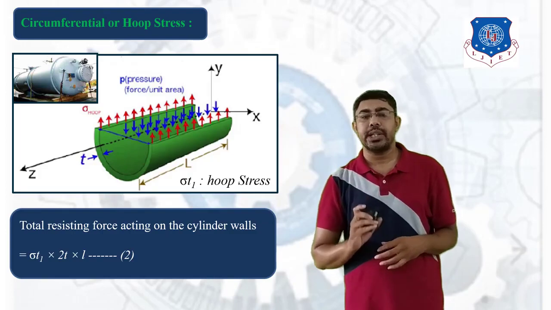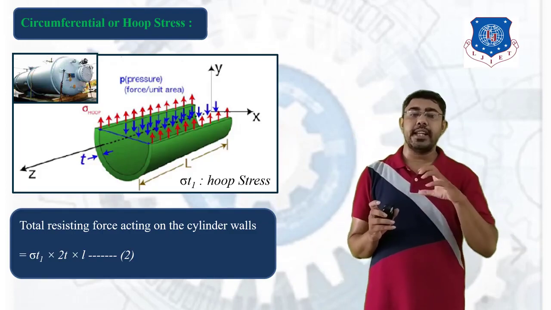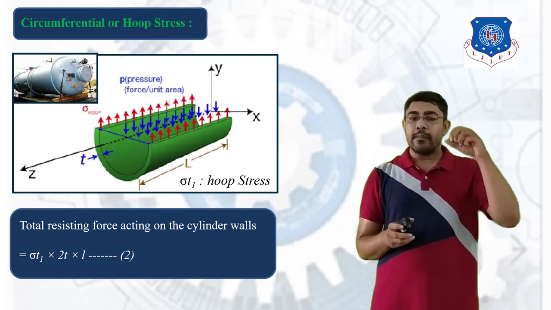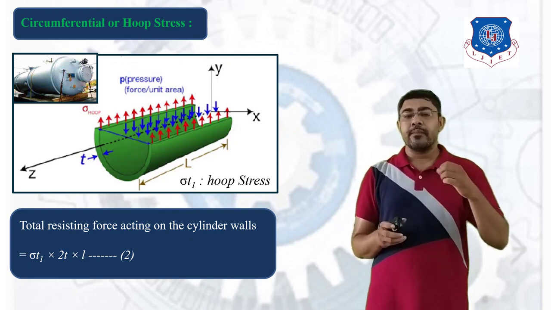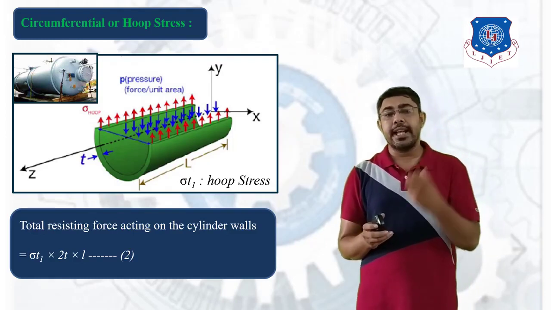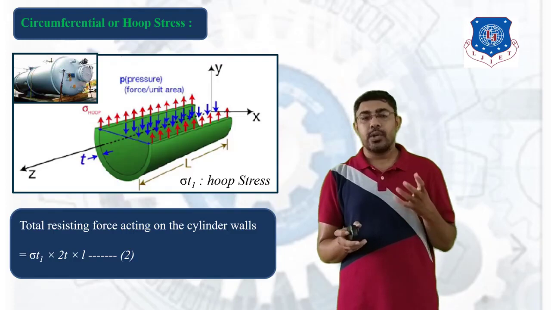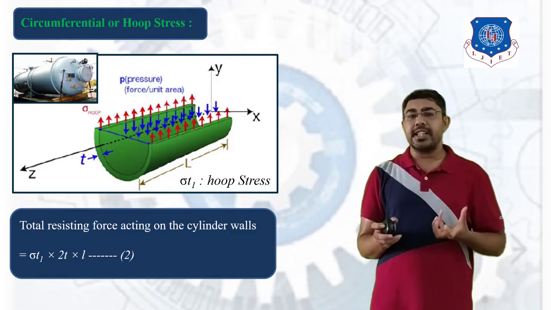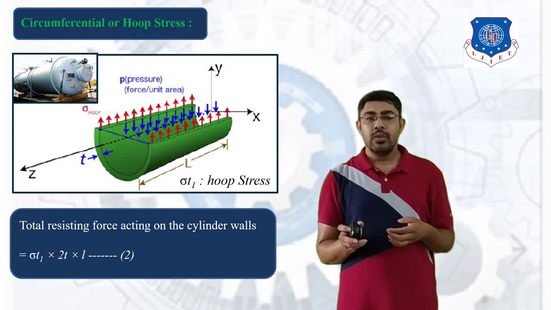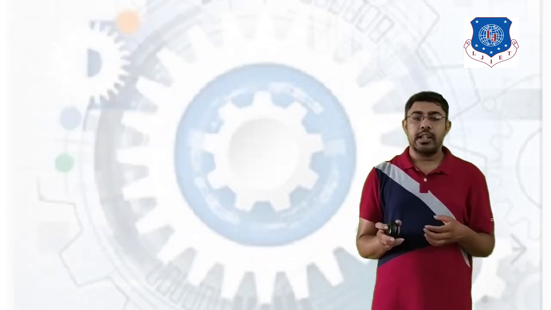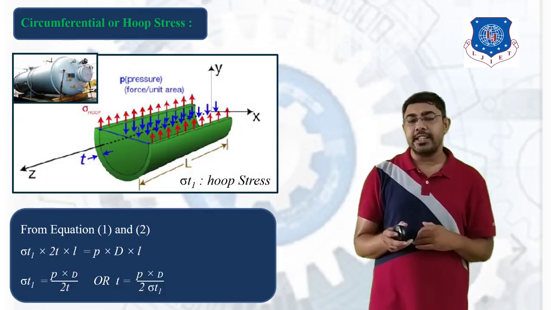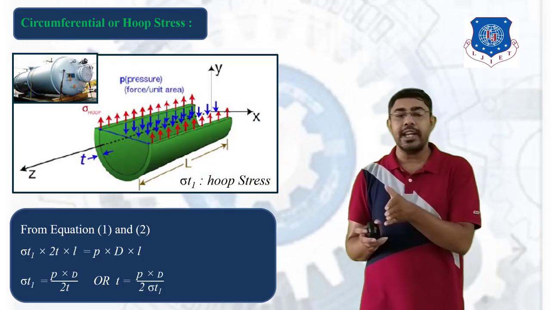Give the equation number 2. As we know, action and reaction are opposite and equal. Here also we apply the pressure force, and an opposite reaction force is generated. So we have to equate these two forces to calculate the hoop stress. Now next, from equation 1 and 2, we have to equate these two equations.